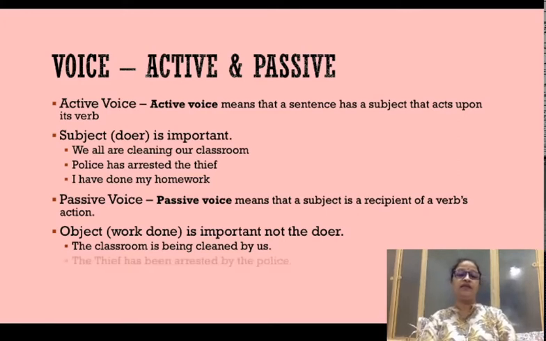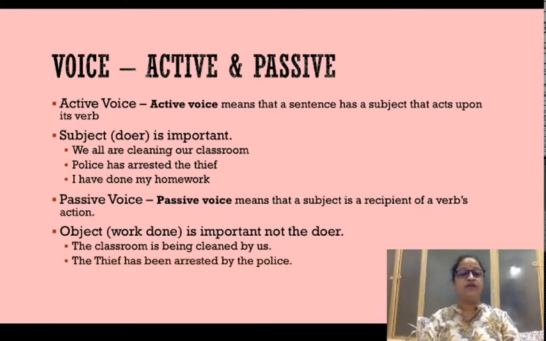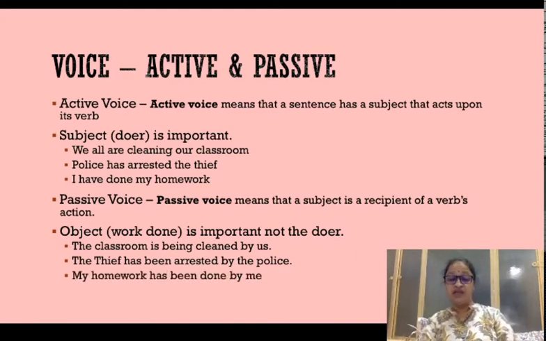Similarly, police has arrested the thief. The subject of the previous sentence has now come in the object place, and the thief has now become the subject or the principal word of the sentence with which the sentence is starting, and has arrested has now become has been arrested. Meaning is still the same. In the third sentence, I have done my homework. Homework is going to come first. I is going to go to the object place and become me, and the verb have done is going to become has been done. So yeah, this is how we restructure any sentence from active into passive.